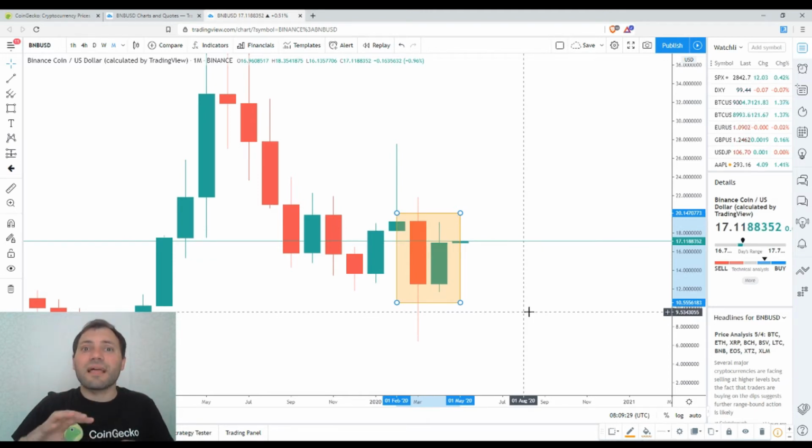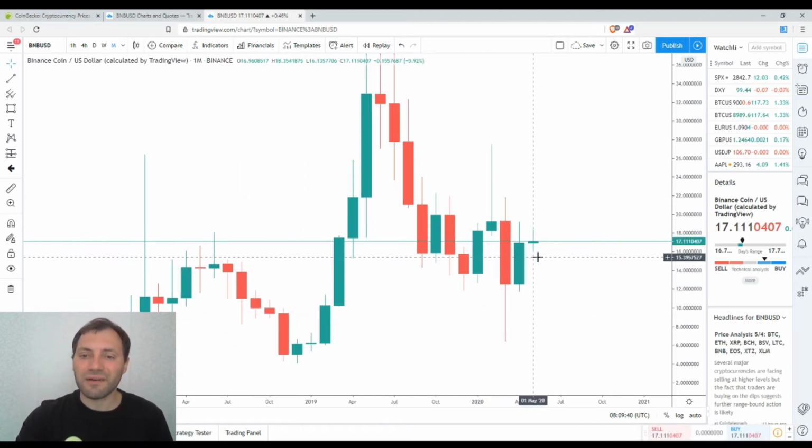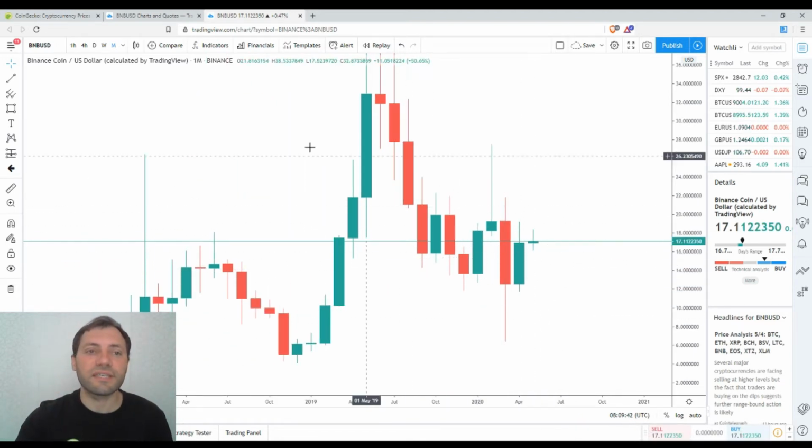So it means that the bulls are much stronger in the Bitcoin price chart if compared to the price chart of Binance. So we don't have a reliable, let's say, bullish signal here.